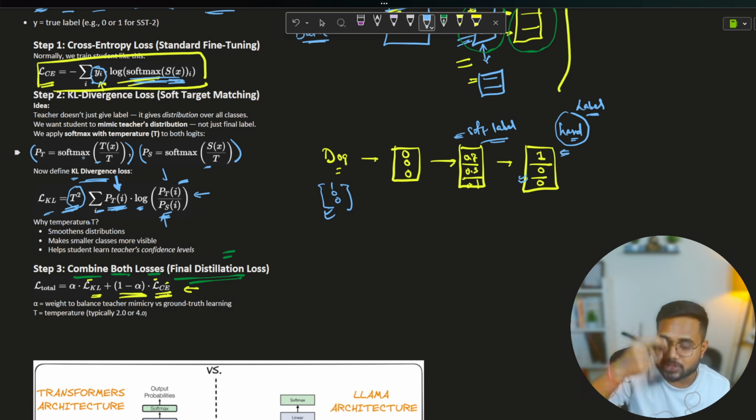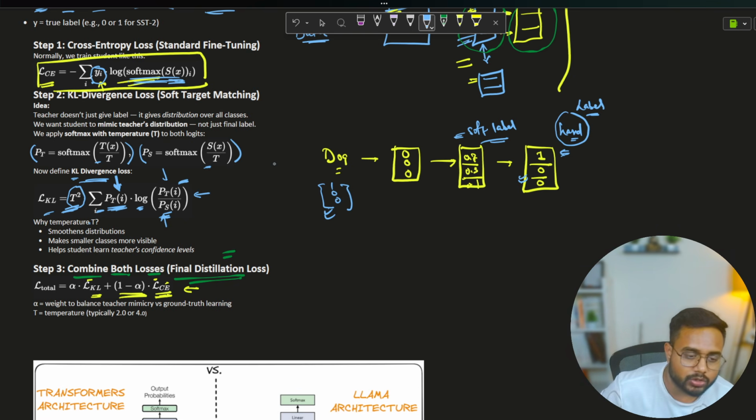This is the same loss function we have seen in the previous video itself. So you just have to remember that in the final distillation, whenever we are talking about knowledge distillation, we use this combined loss function where we have a KL divergence as well as cross entropy. So the loss function is a combination of both. I hope this is clear.